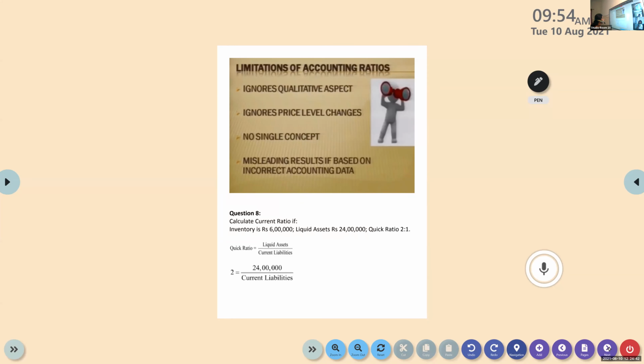It ignores the qualitative aspect. That is the most important one. Keep it in your mind. That is the limitation of accounting as a whole. It ignores price level changes, the inflation, deflation, the demand and supply, the economic factors are not considered. No single criteria, misleading results.